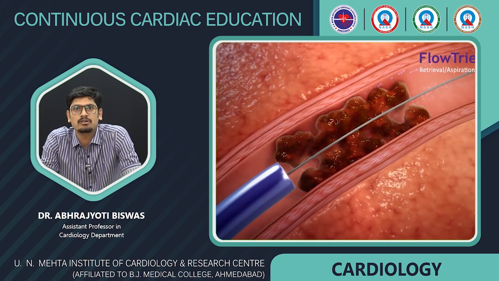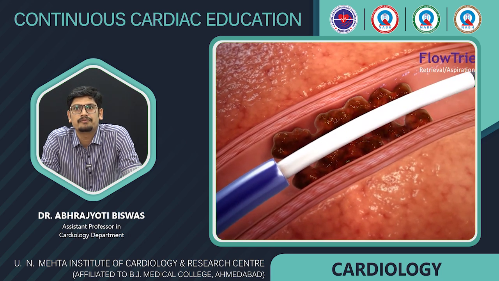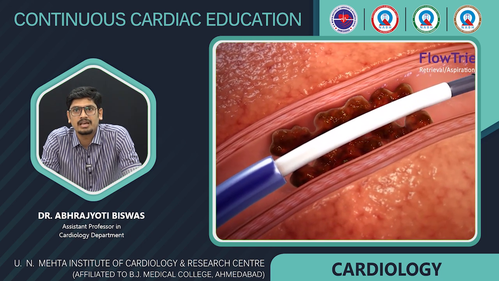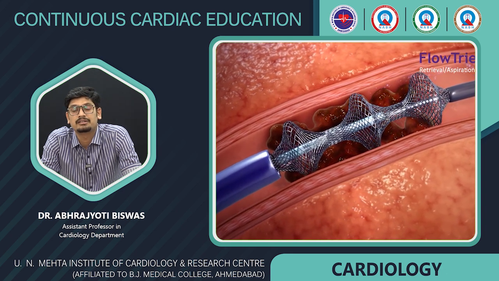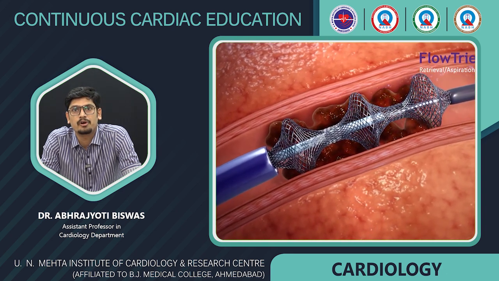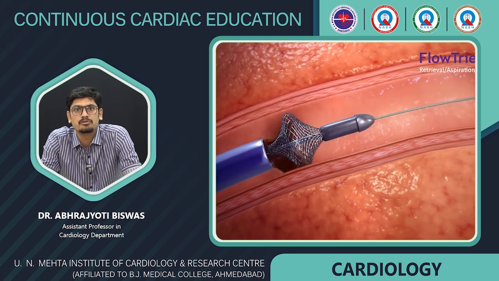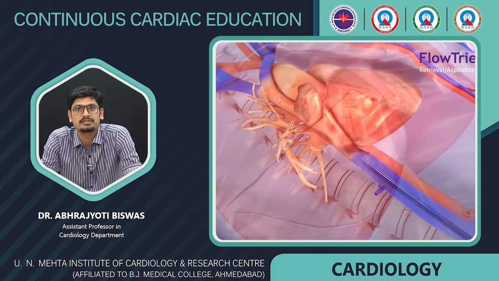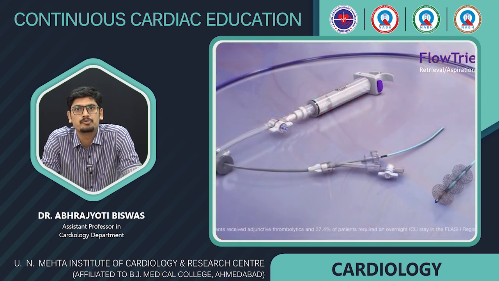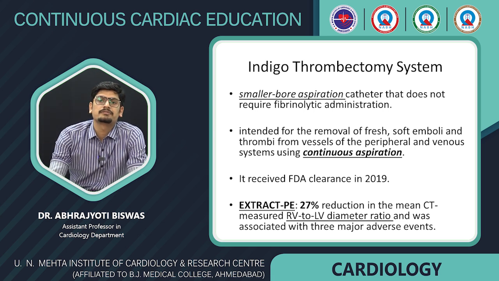If the thrombus is not completely cleared by aspiration, now we introduce the flow driver catheter. As we take out the sheath, the nitinol discs are deployed which engage the thrombus, and now the discs are pulled out to bring the thrombus into the catheter, and now the entire assembly is pulled out. So this is how the flow driver system works.